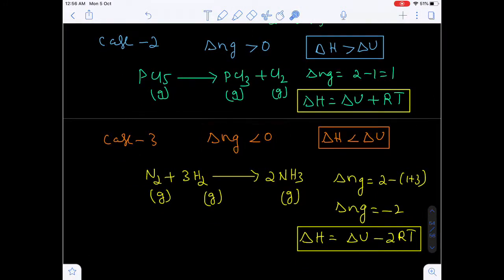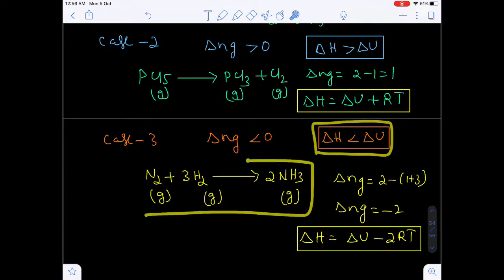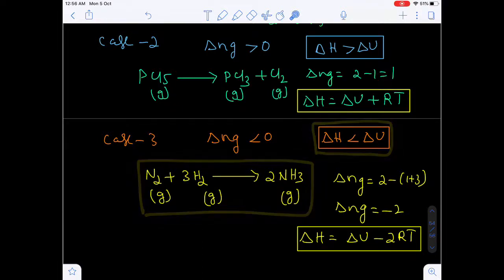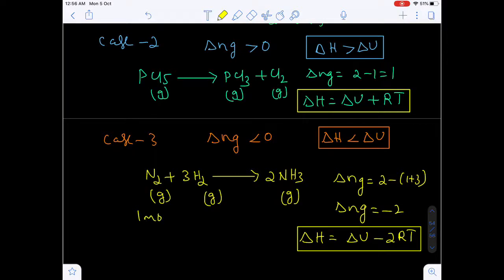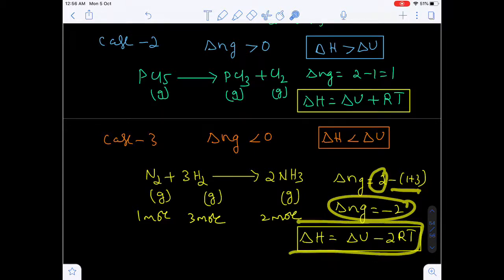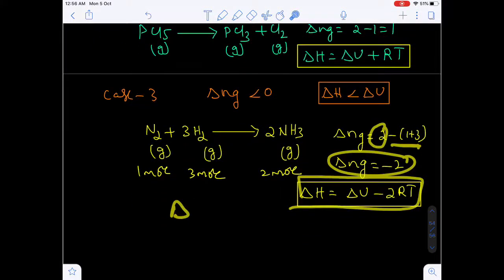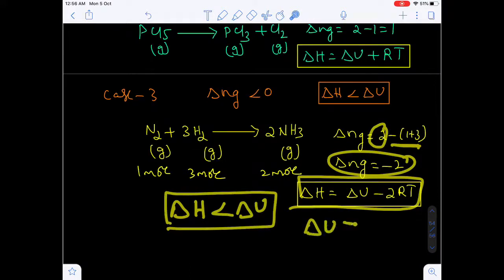And one more last relation we have, that is case 3. If the delta Ng value is less than 0, negative, obviously delta H should be less than delta U. Example, N2 combining with H2 to give ammonia. Now in this case, what happens? If you see, how many moles of nitrogen are there? 1 mole. How many moles of hydrogen? 3 moles. How many moles of ammonia? 2 moles. Now tell me, the total number of moles of gaseous products will be how many moles here? 2 moles, minus reactants, which will be 4 moles. 2 minus 4 is minus 2. So delta H is equal to delta U minus 2RT. In the sense, delta H will be less than delta U. Otherwise, delta U is greater than delta H.